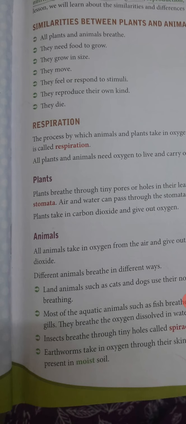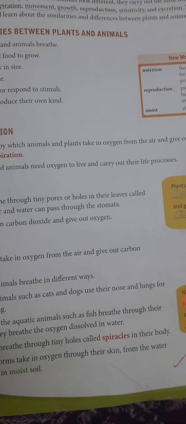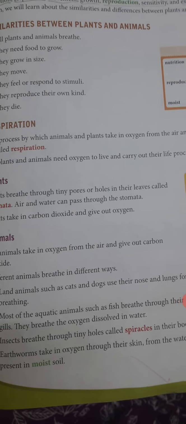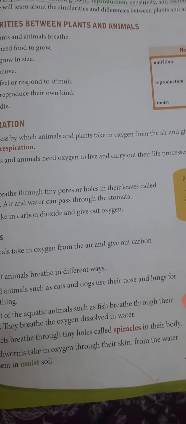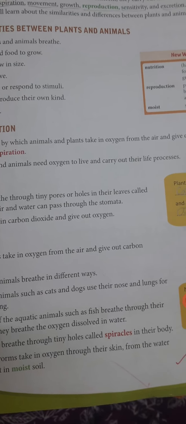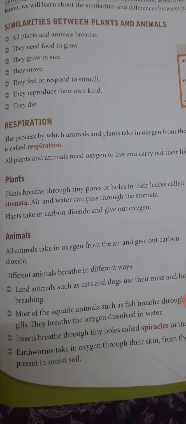They breathe the oxygen dissolved in water. Insects breathe through tiny holes called spiracles in their body. Earthworms take in oxygen through their skin from the water present in moist soil.